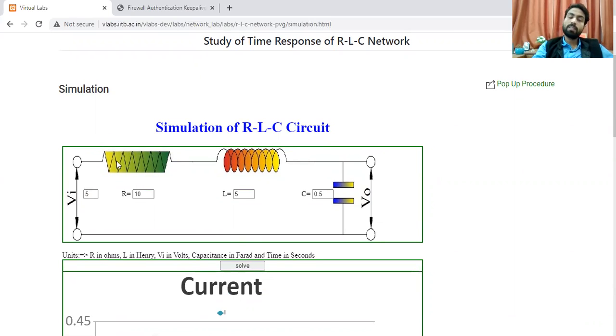And the DC supply has a response for the resistor. DC supply has a response for the inductor. But talking about this capacitor, you have already studied that for a capacitor, the reactance X equals 1 upon 2 pi FC.